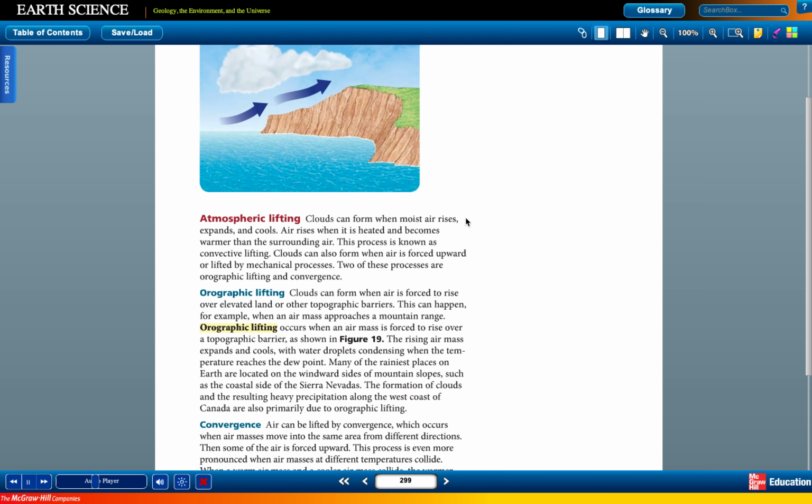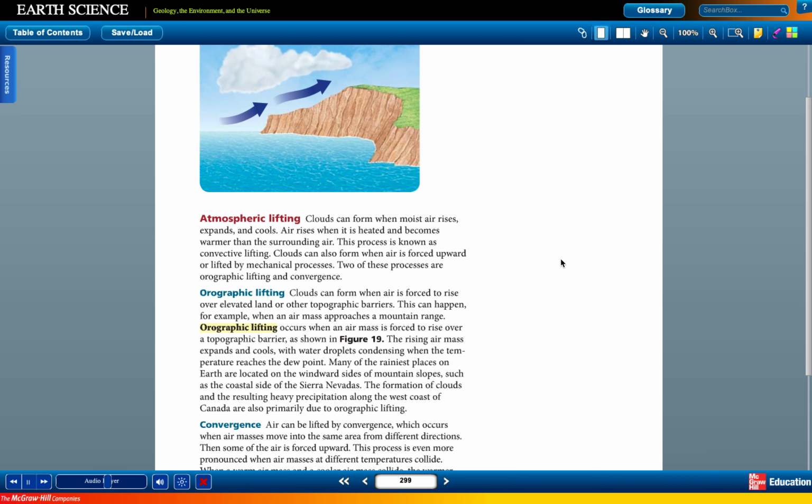Many of the rainiest places on Earth are located on the windward sides of mountain slopes, such as the coastal side of the Sierra Nevadas. The formation of clouds and the resulting heavy precipitation along the west coast of Canada are also primarily due to orographic lifting.